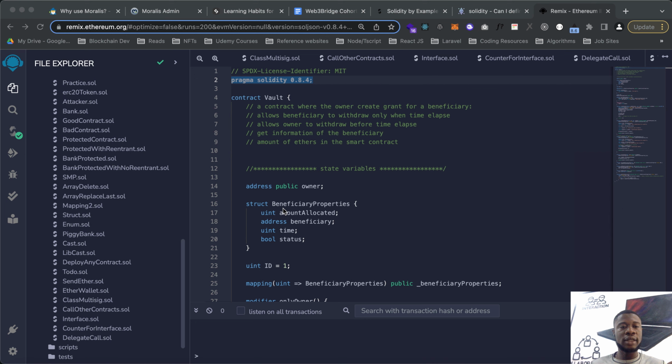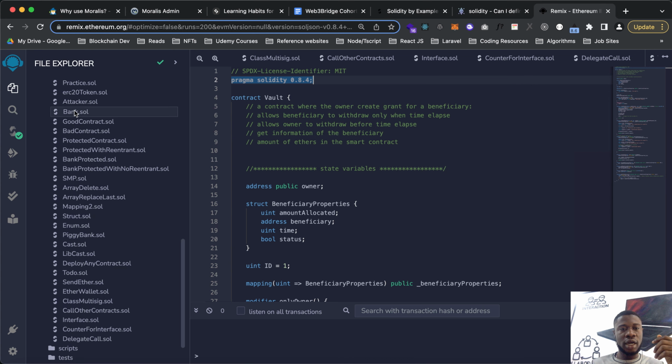I also learned about reentrancy attack, but a friend of mine did something called a reentrancy simulation. I had to look through his code, and I saw what he did, and I looked for another way to rewrite the same code. So let me show you something. Look at this, we have this bank contract.